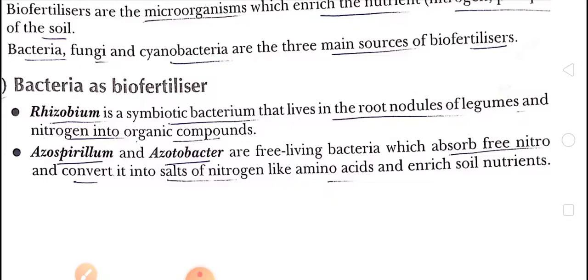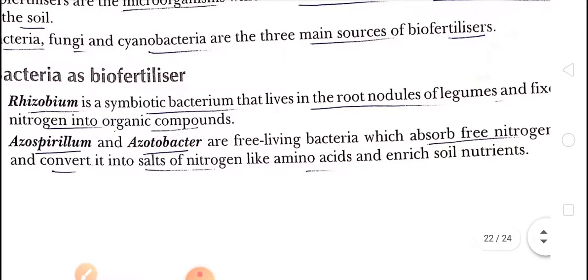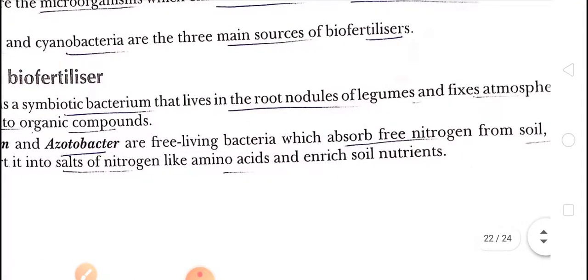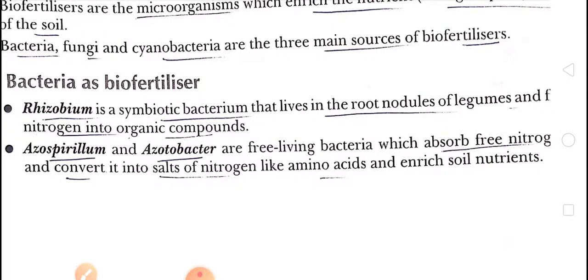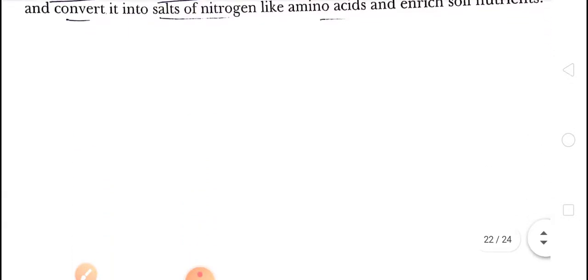Next, Azospirillum and Azotobacter are also free living bacteria which absorb free nitrogen from soil and convert it into salts of nitrogen like amino acids and enrich soil nutrients. So they can take nitrogen from air, they can take nitrogen from soil and convert it into amino acids which enrich the soil nutrients. Okay, so this is about bacteria.